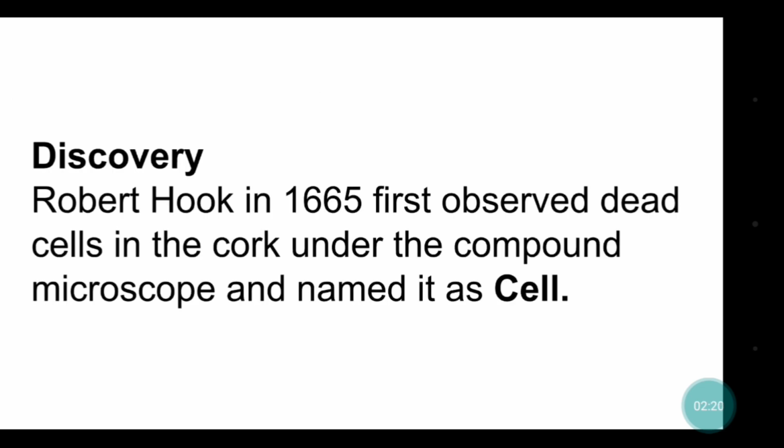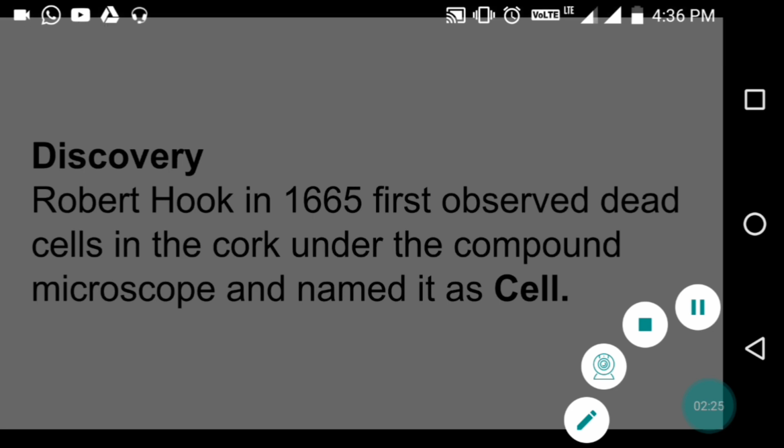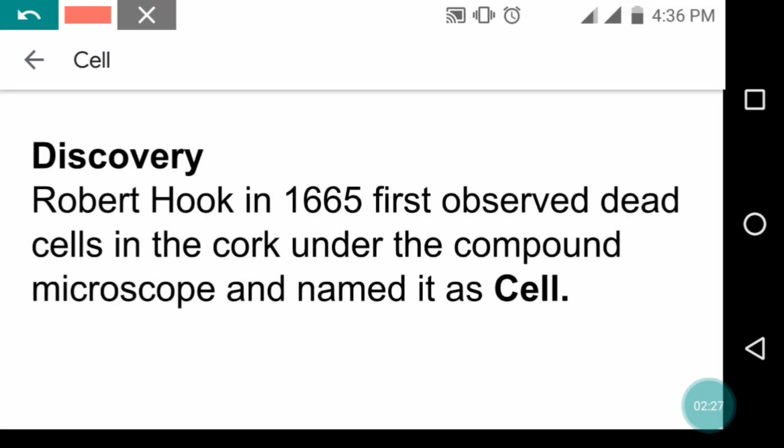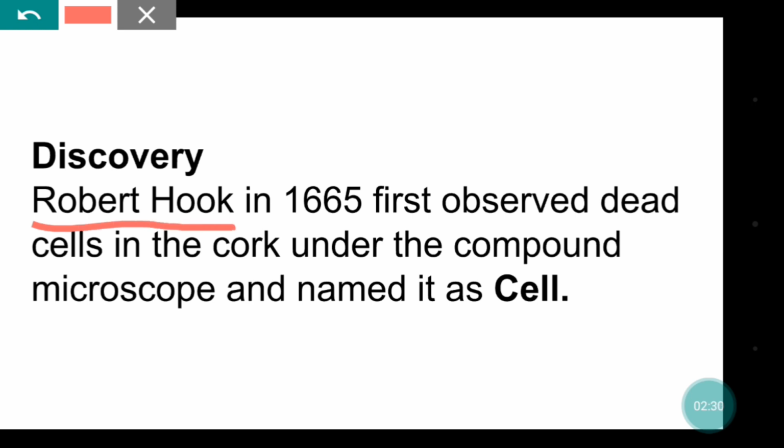Now we will move to the topic, that is discovery of cell. Who has discovered it? Robert Hooke in 1665 first observed dead cells in the cork under a compound microscope and named it as cell. It was a dead cell, so he could see only the cell wall. As it was a plant cell, he could see cell wall and named it as cell.